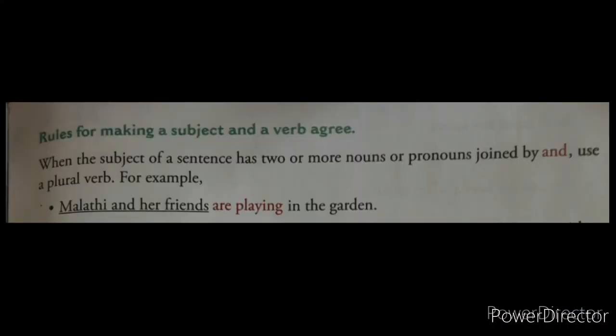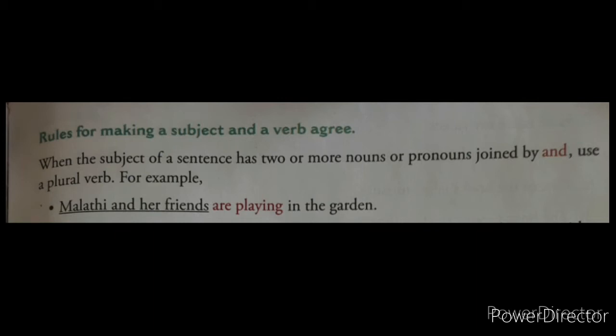Next we'll see the rules for making a subject and verb agree, means according to the subject which verb comes. For that, what rules are there, we'll see. When the subject of a sentence has two or more nouns or pronouns joined by and, use the plural verb.